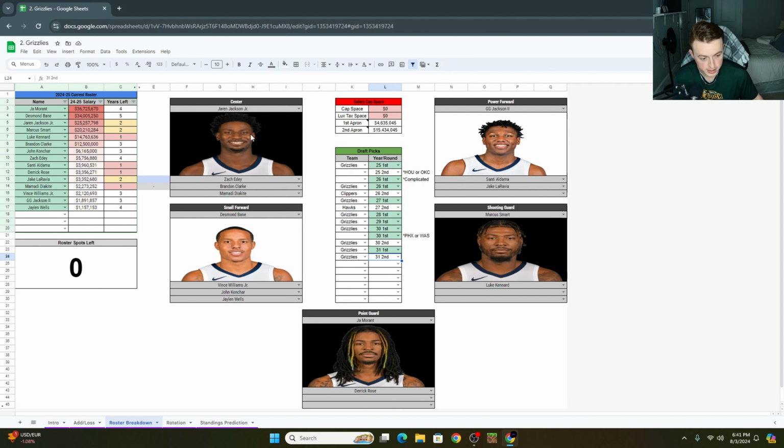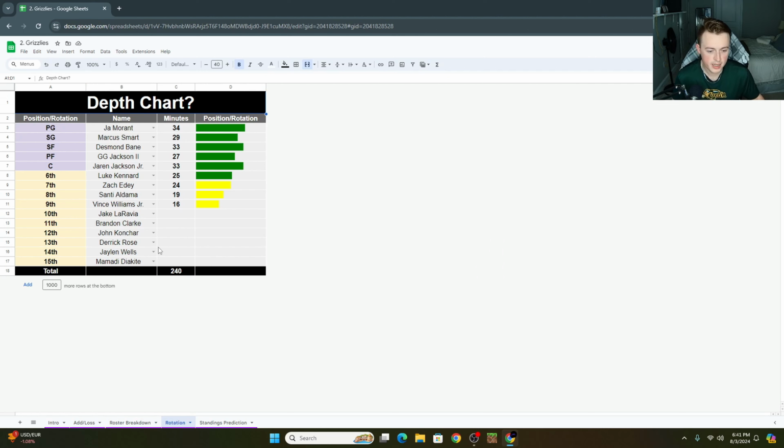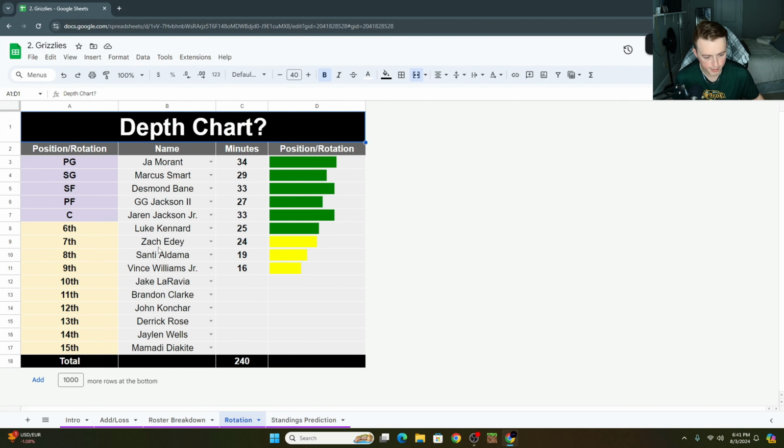We have an idea for the depth and where they could probably use a little bit more help, but let's take a better look at it by looking at it from a rotation point of view, and I need to change the titles on all of these again. There we go. I've changed it to rotation. And I put a question mark there just for the sole purpose of, I obviously don't know what it's going to be.